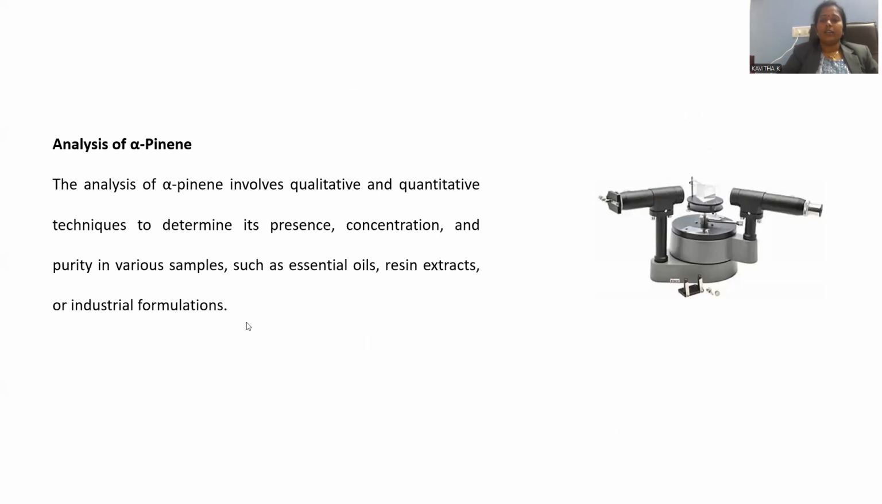Let me go with the next segment, called after the biosynthesis. After we extract this crude product from a plant like pine and other field trees, how can we analyze, how can we confirm the material belongs to alpha pinene? For that, we have to go for some characteristic analysis process. In order to analyze this alpha pinene, so many analytical tools will be taken into consideration.